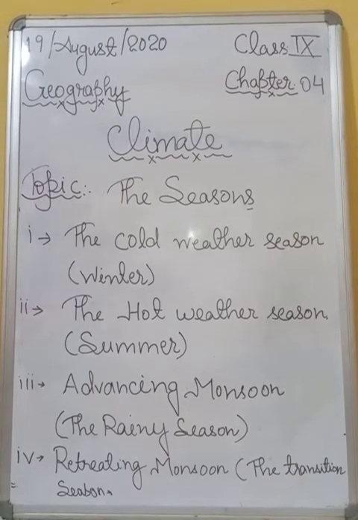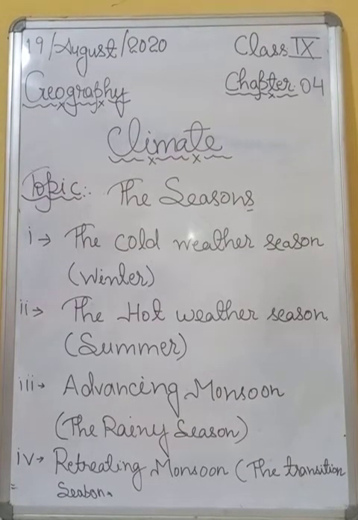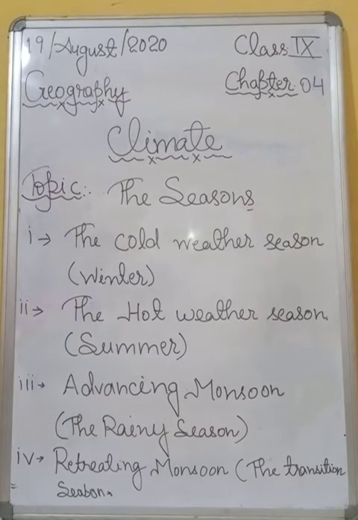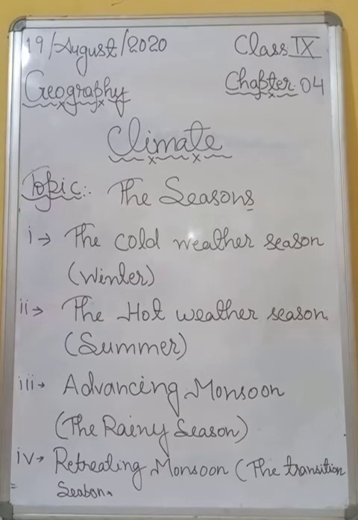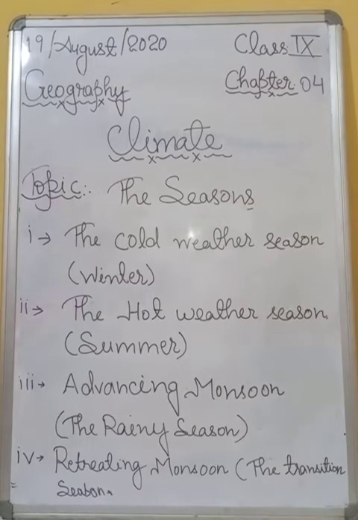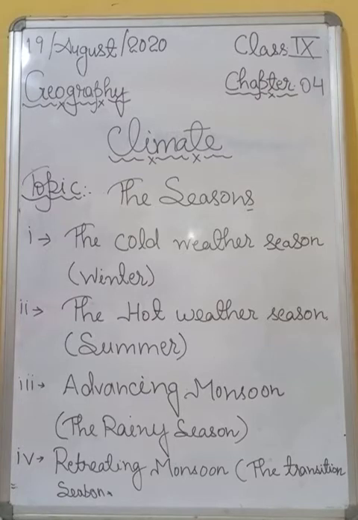All right. And the peninsular region has a moderating effect. The meaning of moderating is not too much cold, not too much hot. Okay. So students, the peninsular region has a moderating effect from the sea, and hence it does not have well defined cold seasons, and also there is hardly any noticeable change in temperature pattern.